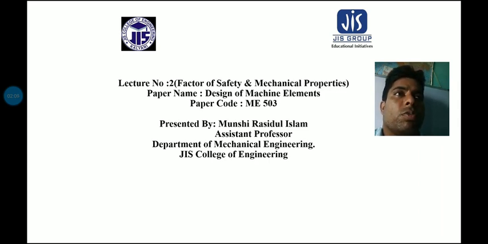First of all, what is working stress? That point you have to know, and then how the factor of safety can be calculated. The factor of safety is different for different types of material; it may vary from material to material.